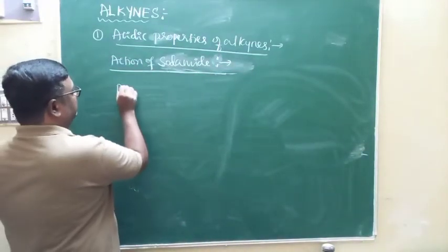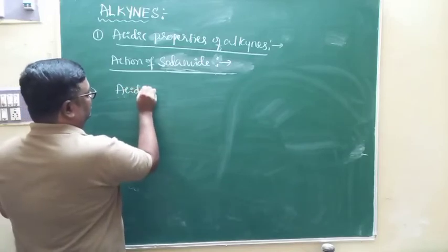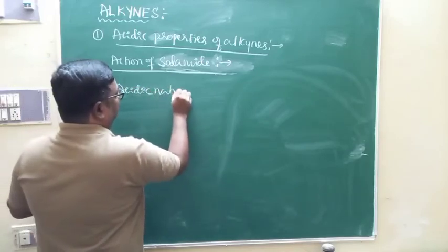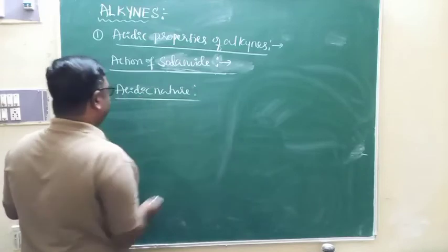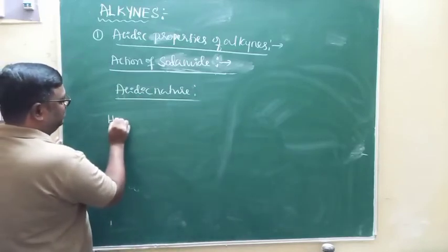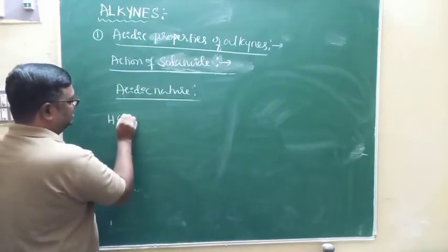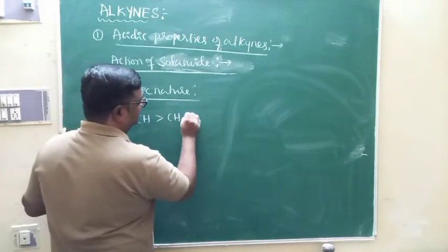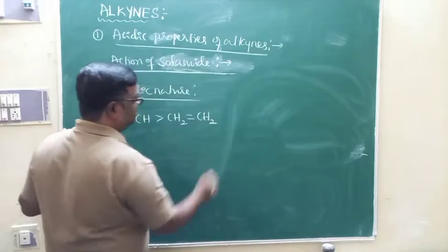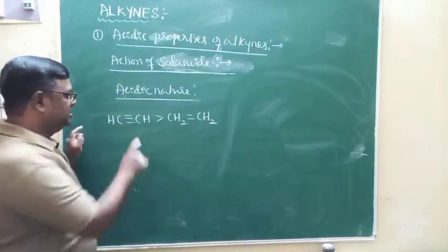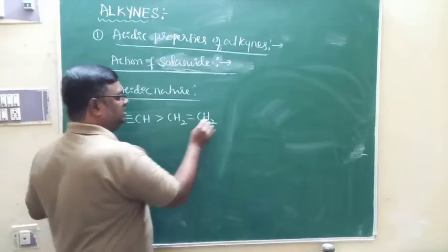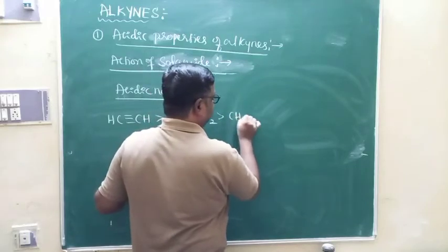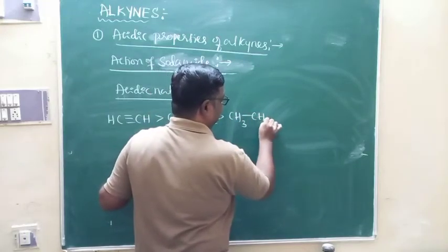So, as far as acidic nature of aliphatic hydrocarbons is concerned, ethyne is more acidic than ethene. I am comparing the acidic nature of different hydrocarbons. Ethyne is more acidic than ethene, and that is more acidic than ethane, CH3 single bond CH3.